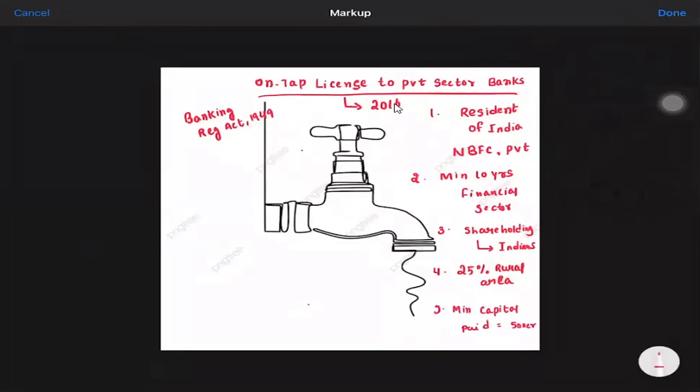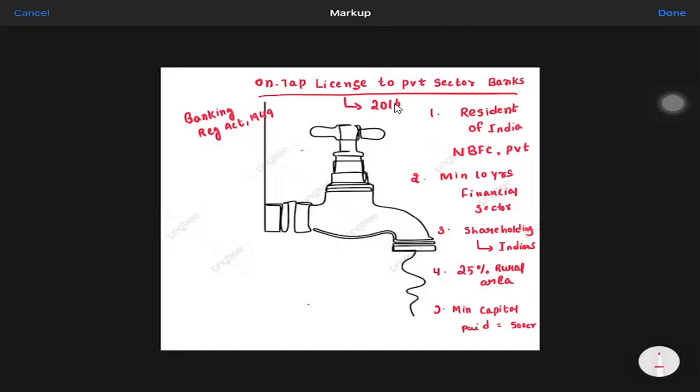This is the main requirement for obtaining the banking license. So in the year 2012, the paid up capital was 500 crores and also 10 years of experience. Small finance banks, a new class of banks, were also decided for financial inclusion, as we have seen, under the recommendation of the Nachiket Mor committee.